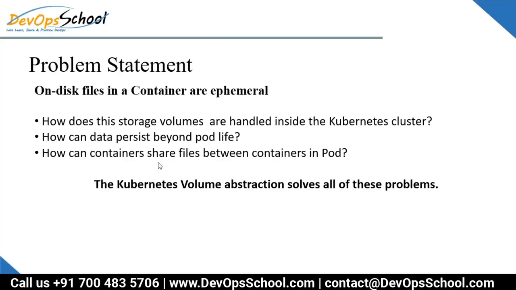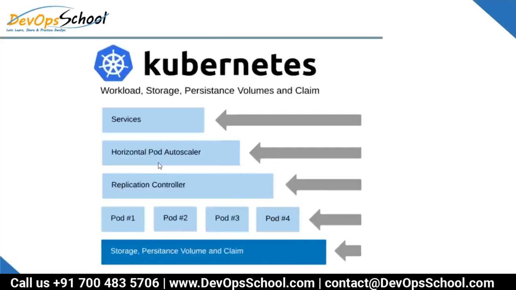Now look at this here, guys. Here we discussed pod, and replaced the replication controller with a deployment. This is a new one, and replication controller is deprecated. Then we also discussed services already. HPA and all we'll discuss later in an advanced topic, but here I'm talking about the bottom line, which is storage, persistency, volumes, and claim. So overall this is the Kubernetes platform: pod, replication controller, deployment, services, HPA, and all sorts of things, and storage. So here we are focusing on storage.